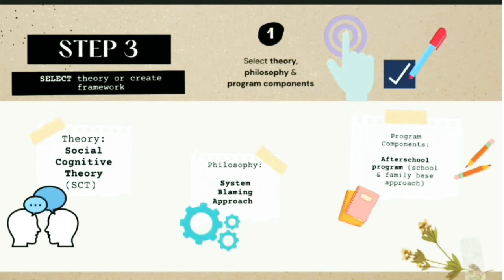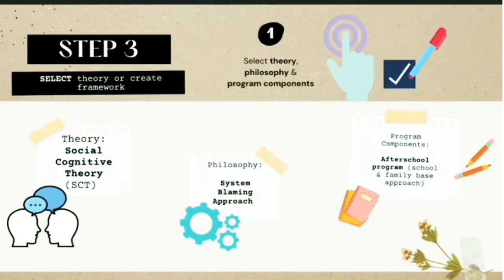In this step, selecting a theory or framework is very important as it gives guidance for the program development. Other than that, the theory selected also will focus on the suitable lesson materials that are related to the specific determinants. This is to ensure the effectiveness of the overall program for the targeted behavior change by at least motivating and facilitating them through appropriate activities. Besides the theory, the philosophy and the program component for this intervention will also be selected.